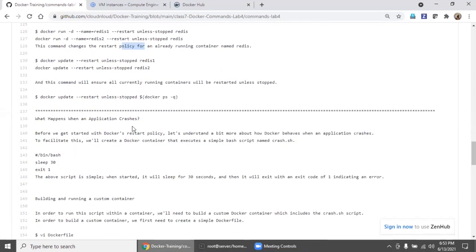Come down. Even you can use, this is what I told, this is the single shot you can apply, or a single container name you can mention.